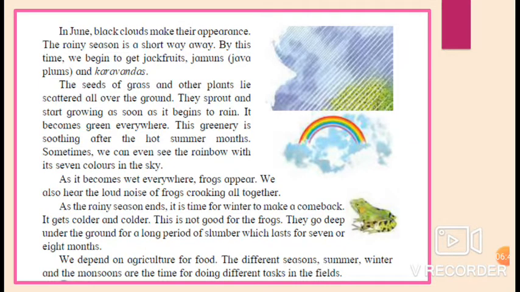Page number 14. In June, black clouds make their appearance. The rainy season is a short way away. By this time, we begin to get jackfruits, jamuns, java plums, and karvandas. The seeds of the grass and other plants lie scattered over the ground. They sprout and start growing as soon as it begins to rain.